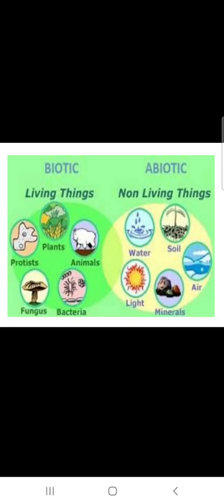Plants, animals, bacteria, fungus are biotic, and all the non-living things are called abiotic. Abiotic means non-living things. Examples are water, soil, air, light, and minerals. So you now know the difference between biotic and abiotic. All the living things are included under biotic, and all the non-living things, water, soil, minerals, light, are included under abiotic.